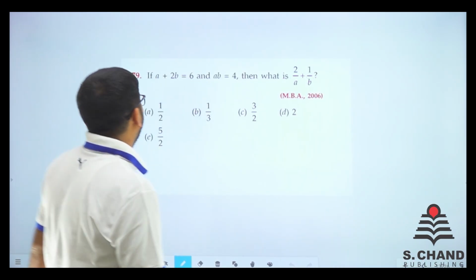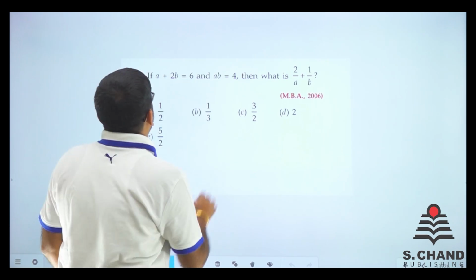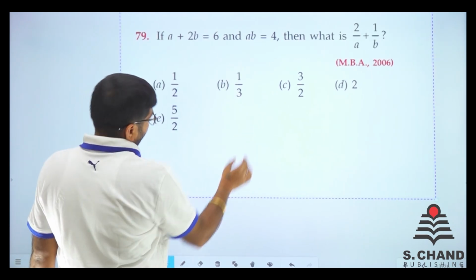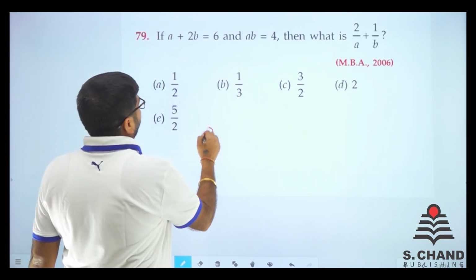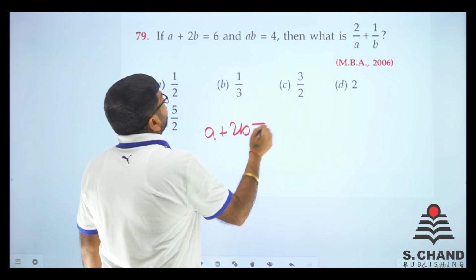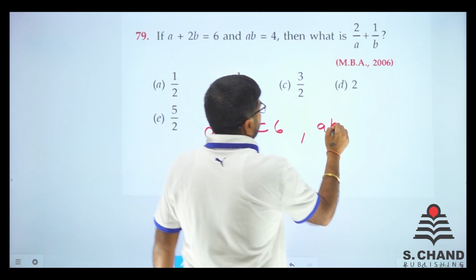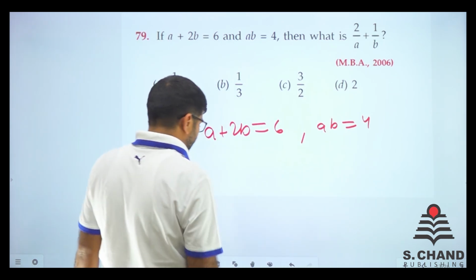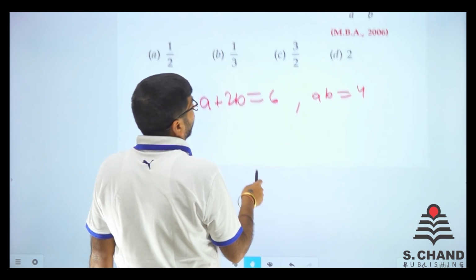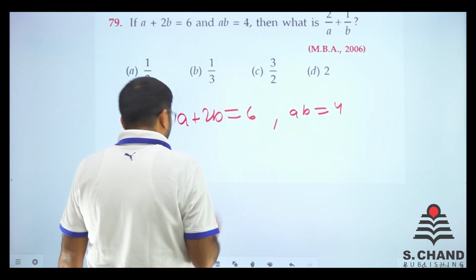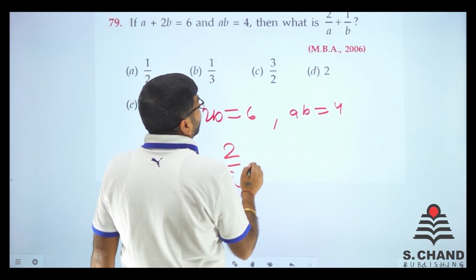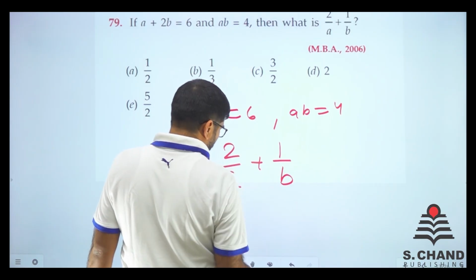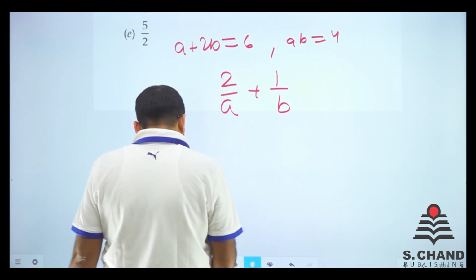Here we go. MBA 2006 question. Let's see. We have A plus 2B is 6 and AB is equal to 4. So we need to find out 2 by A. Let's see. What does it say? It says 2 by A plus 1 by B. We need to calculate this. Let's try to find out.